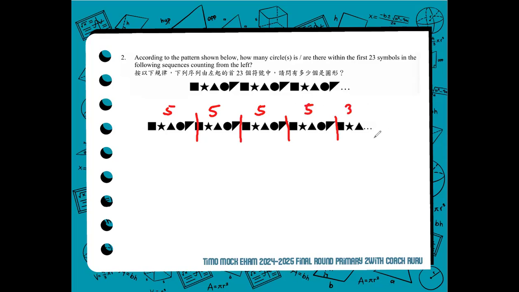So we have 23 now. So how many circles do we see? 1, 2, 3, 4. So there are 4 circles out of the 23 symbols in our pattern. So the correct answer is 4. 4 circles for number 2. All right, that's for number 2.